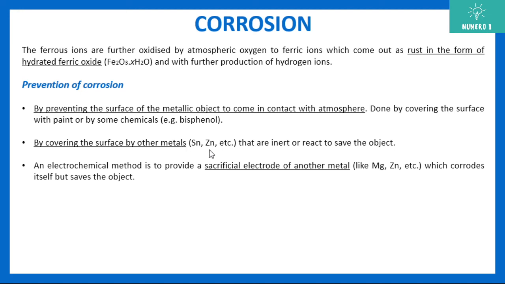Another way is the use of an electrochemical method. Here we put a sacrificial anode or sacrificial electrode, which can be any other metal which will get oxidized itself. For example, magnesium or zinc can be used, so they will be the ones which get corroded. They will save the main structure, or main metal, which is iron in our case. They will corrode themselves and protect iron, and with time, since they are getting corroded, you can replace the magnesium with fresh magnesium, so they have to be changed regularly.